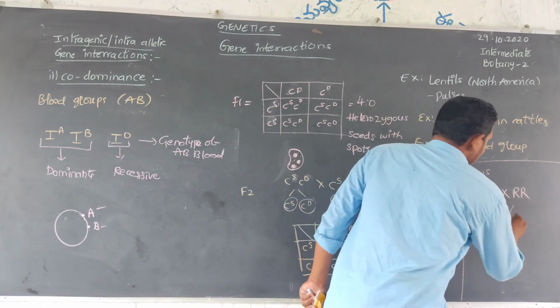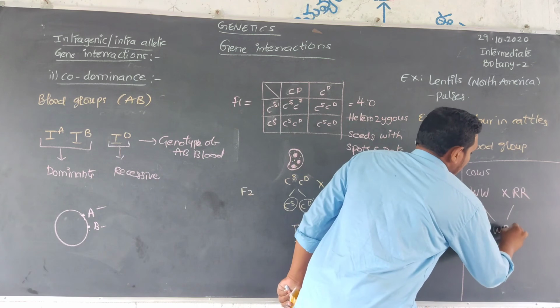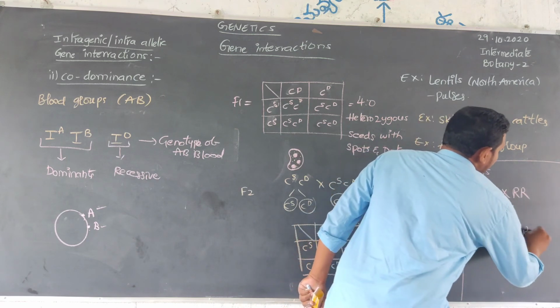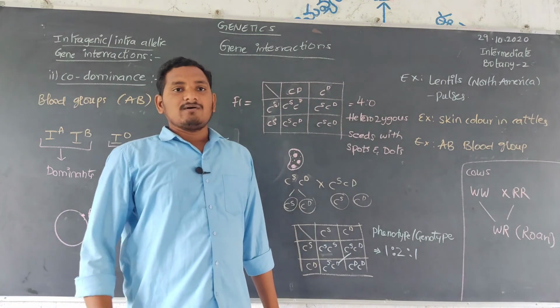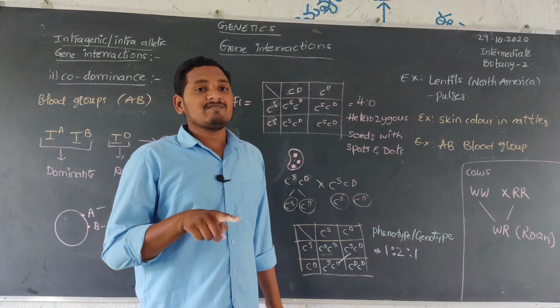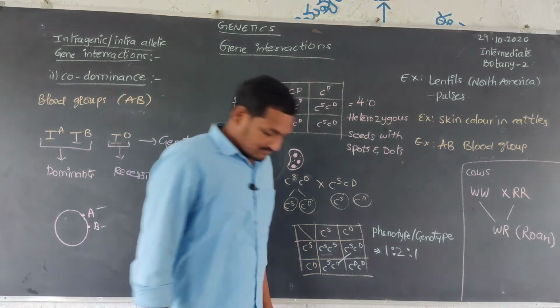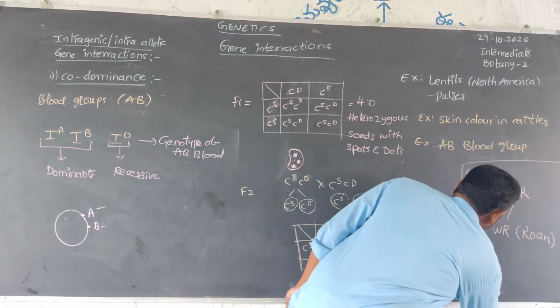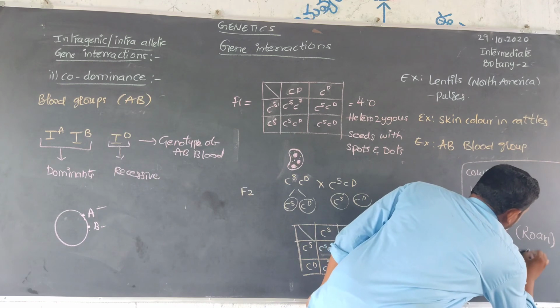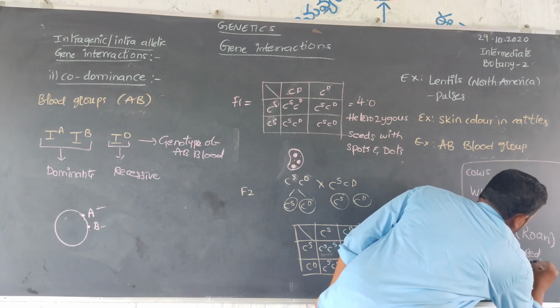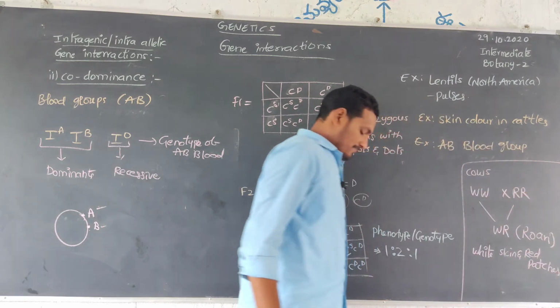What will happen? Roan is formed. Roan means white skin along with red patches.